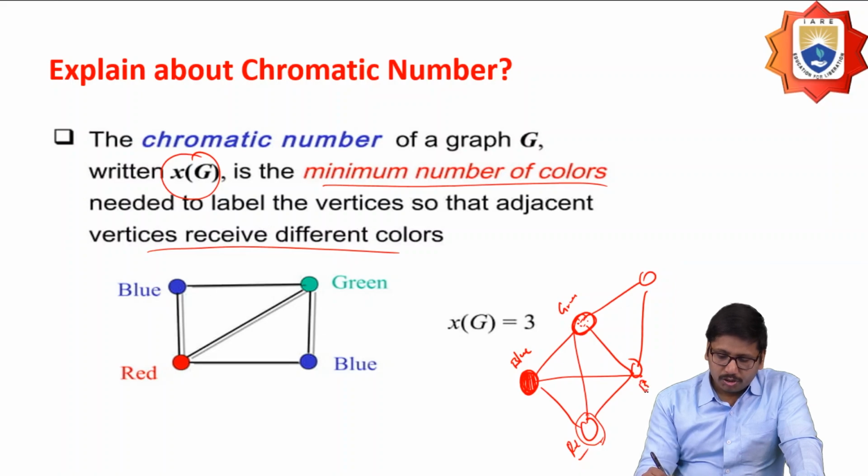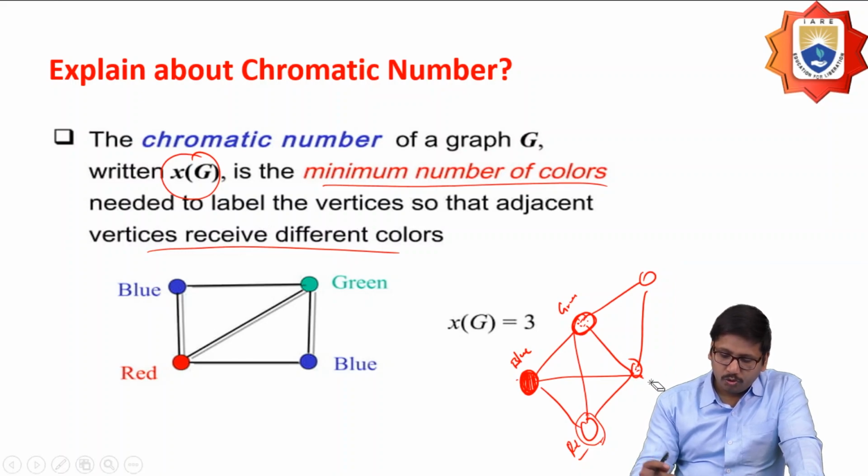If I consider blue, these two nodes are going to coincide. Similarly, if I assign red, these two nodes coincide. And if I consider green here, these nodes coincide.